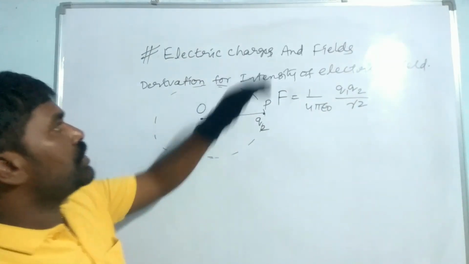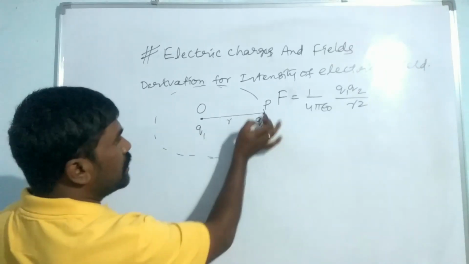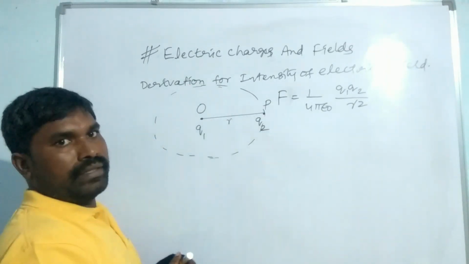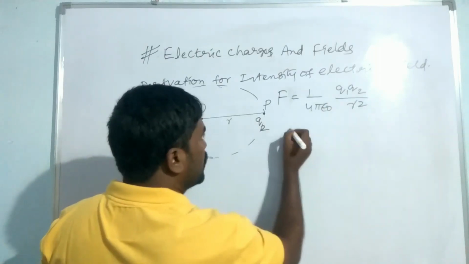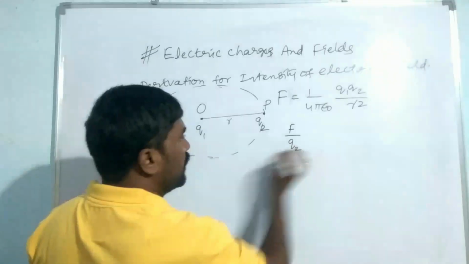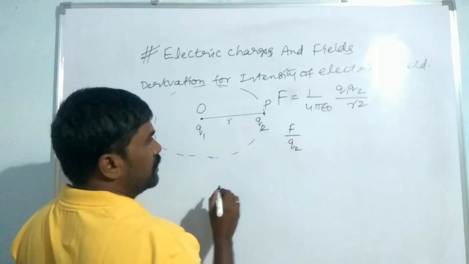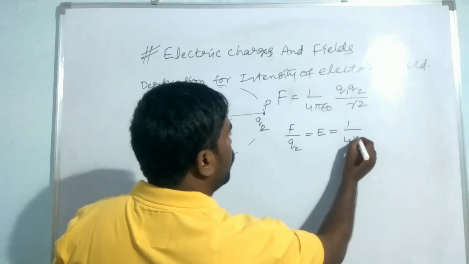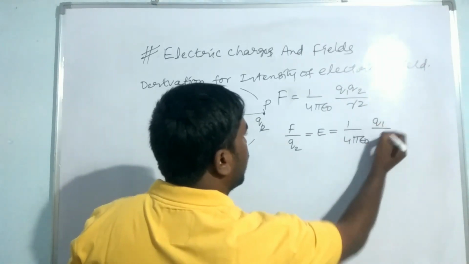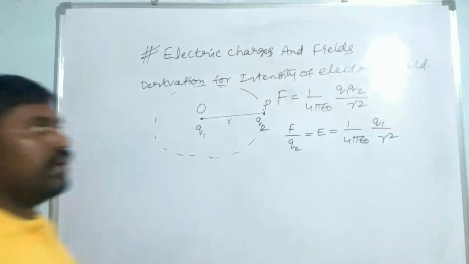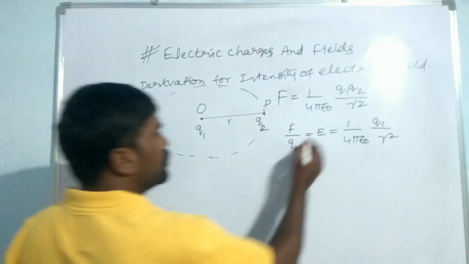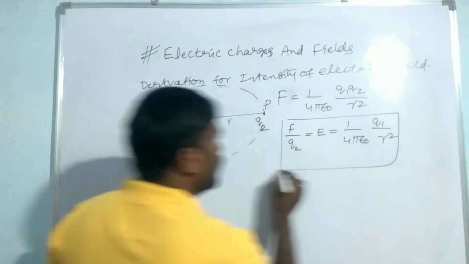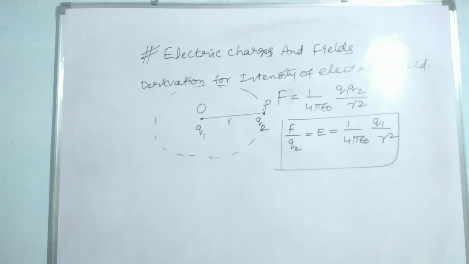Now by the definition of the intensity of electric field, it is the force experienced by a positive charge in a field. So the force experienced by the positive charge, which charge? Q2 charge. That is equal to the intensity of electric field. It can be written as 1 by 4 pi epsilon naught Q1 by R square. So this is the intensity of electric field. Very simple derivation. E is equal to 1 by 4 pi epsilon naught Q1 by R square.